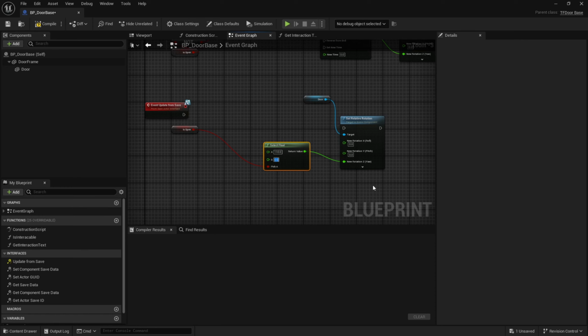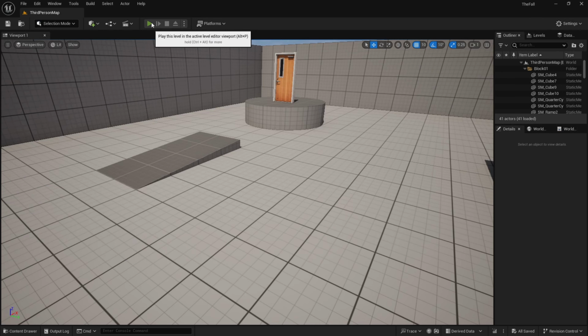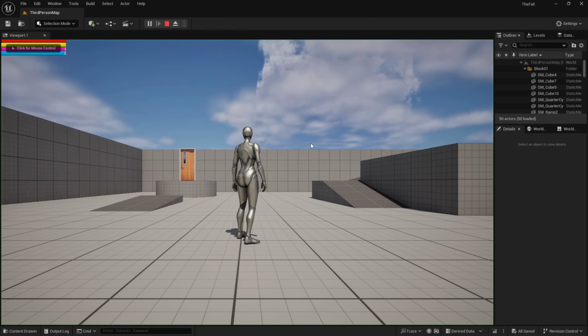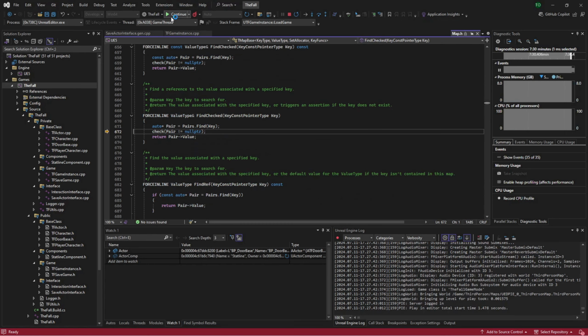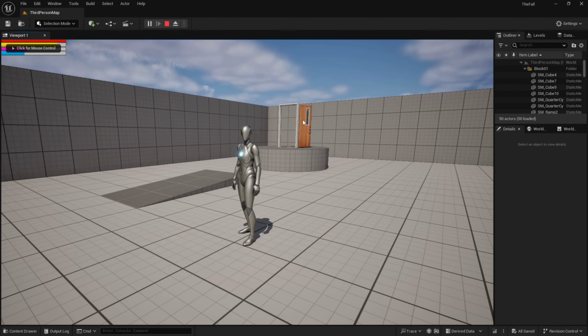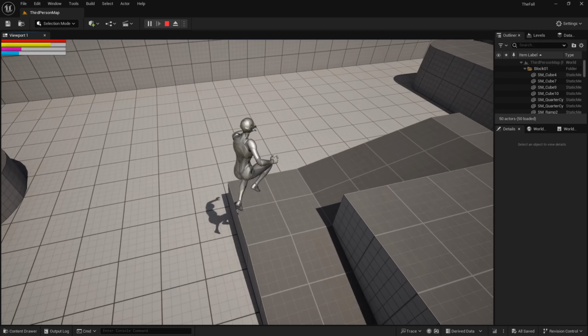And if it's not open, we want it to be 0. And we're going to connect that. Compile and save. Now let's try this again. Now we should be able to just load. And we're going to get that error again because we're calling a function that we shouldn't be. I'll fix that in a second. But there you go. You can see it opened the state of the door.